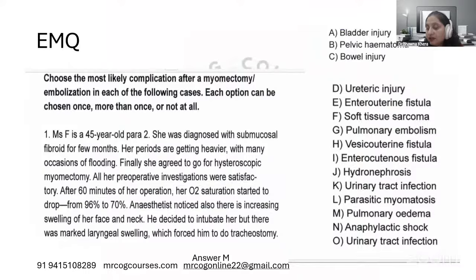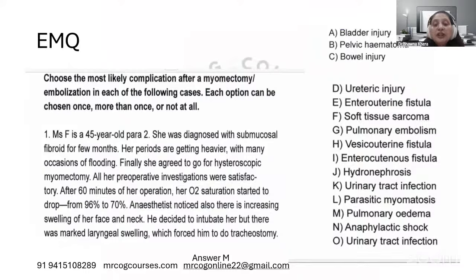So basically, this is a hysteroscopic myomectomy, right? These patients can go into fluid overload. As the fluid overload increases, there is heart failure, and heart failure leads to accumulation of fluid in the spaces. That leads to pulmonary edema.